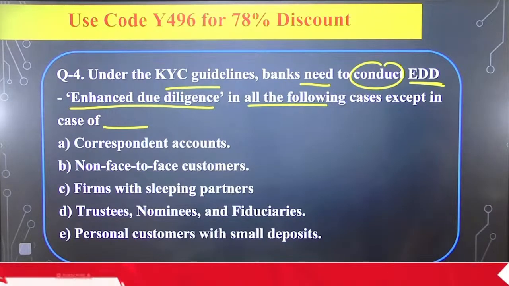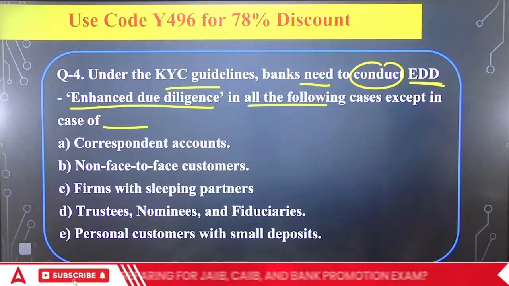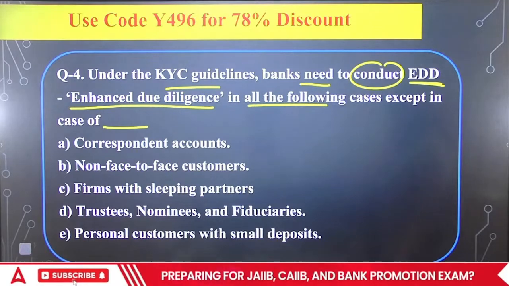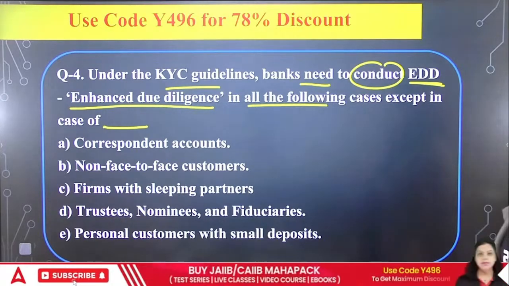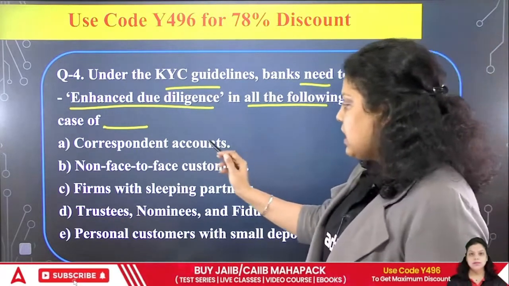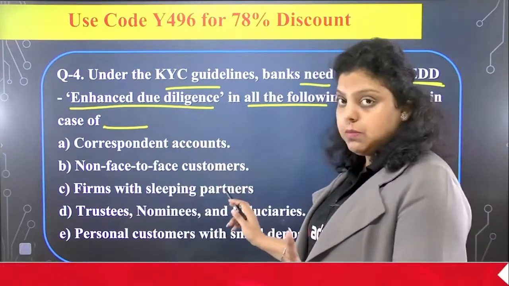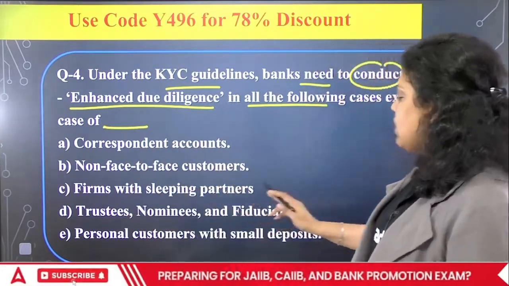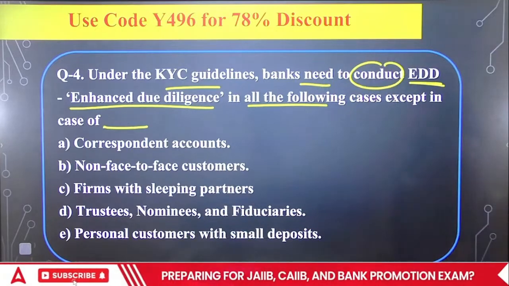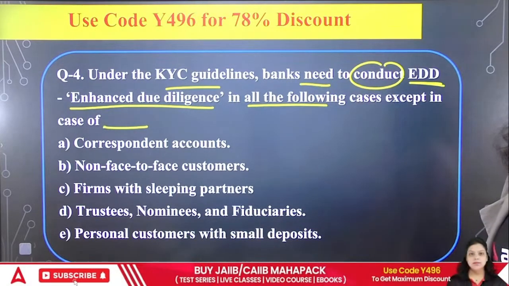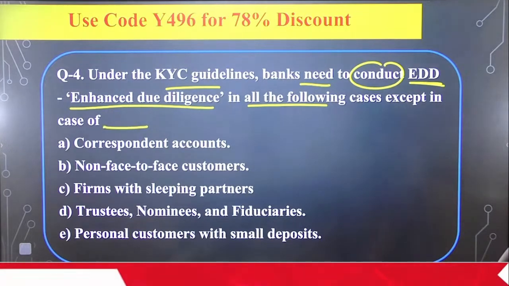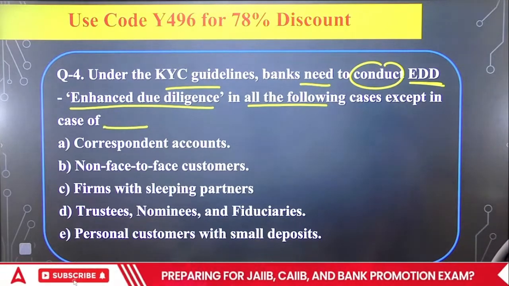banks need to conduct the enhanced due diligence in all the following cases except, first is saying correspondent account, second is saying non-face-to-face customer, third is saying firms with the sleeping partner, fourth trustee nominees fiduciary, fifth personal customer with the small deposits. So which of the following will be correct? A, B, C or D?